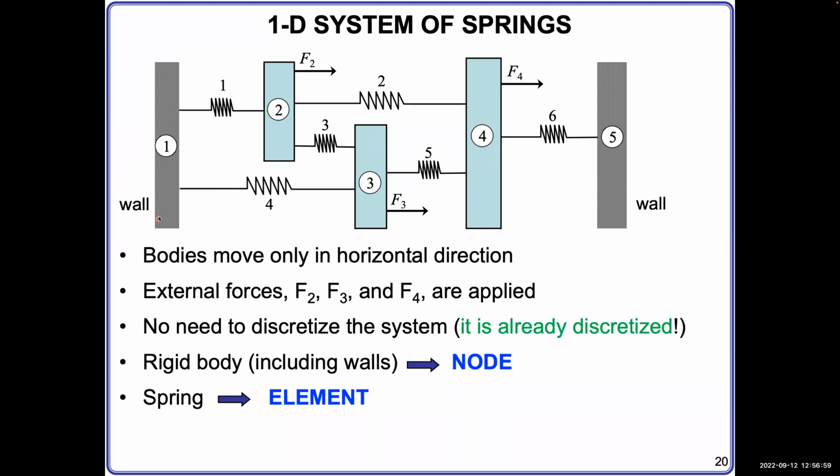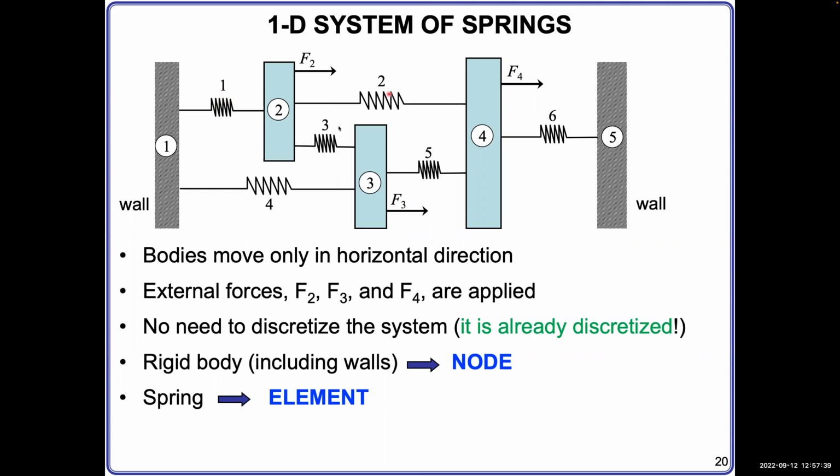One is the rigid walls, at the left-hand side and right-hand side. They cannot be deformed at all. They are connected with a spring, and they can sustain force and generate a reaction force to balance it. But they cannot deform, meaning at the point where the spring connects with the wall, there is no displacement.